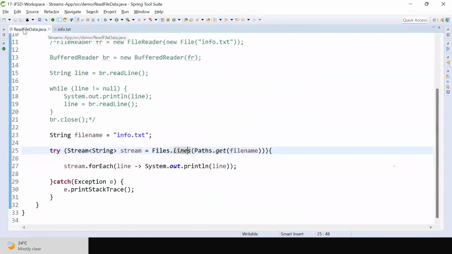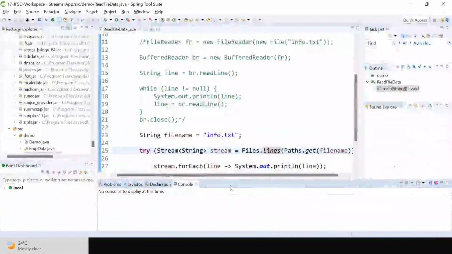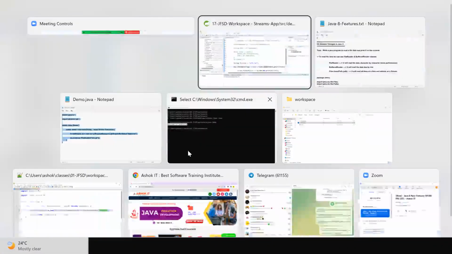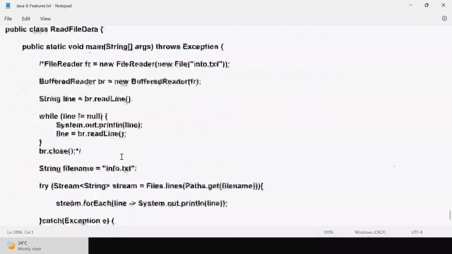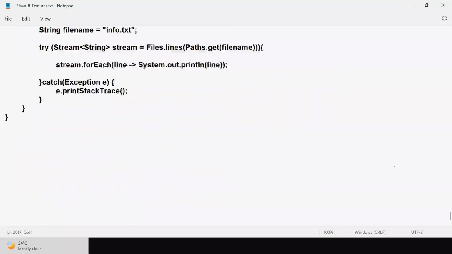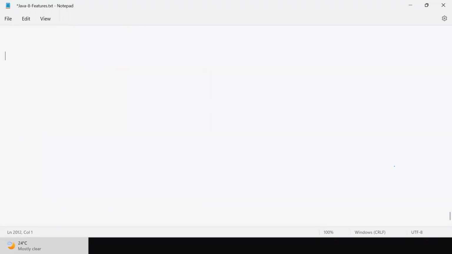And one more thing: in the Java 1.8 version, they made a change for the encoder and decoder, the Base64 changes in Java 8. First of all, what is this Base64? Base64 is the algorithm which is used to encode and decode our data. Okay guys, Base64 algorithm related changes also happened in Java 8.